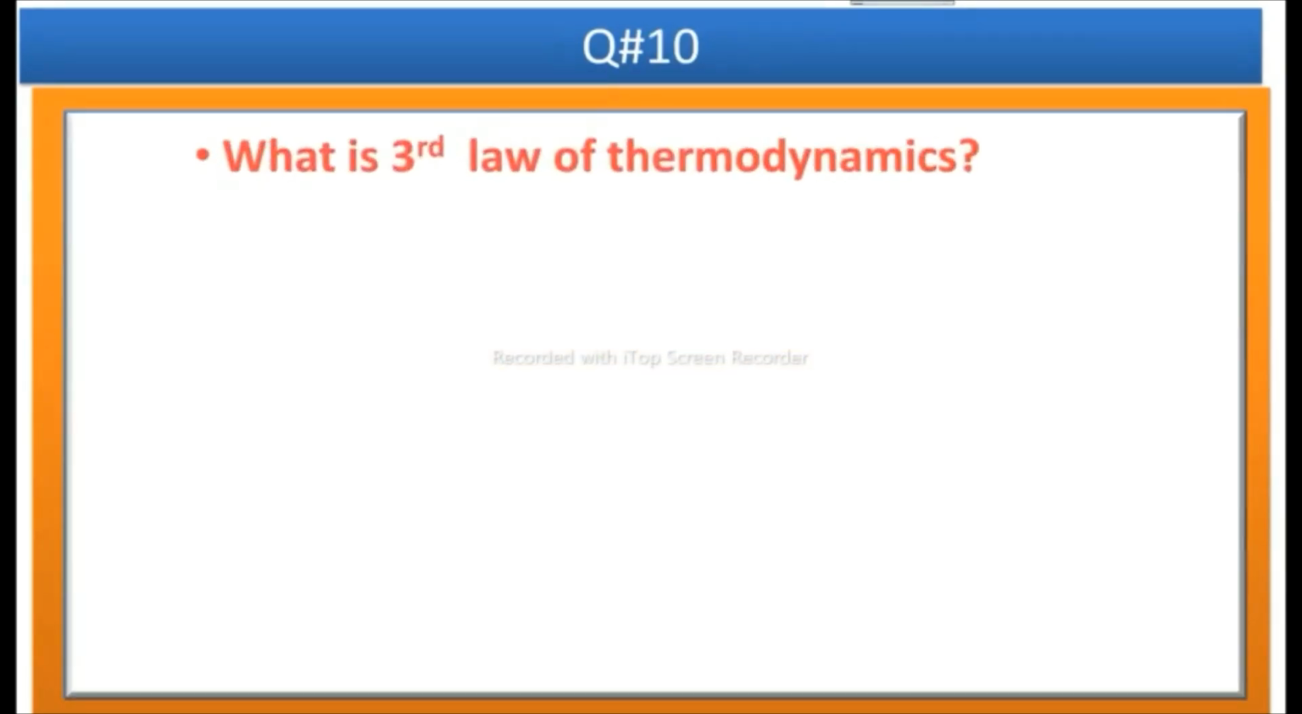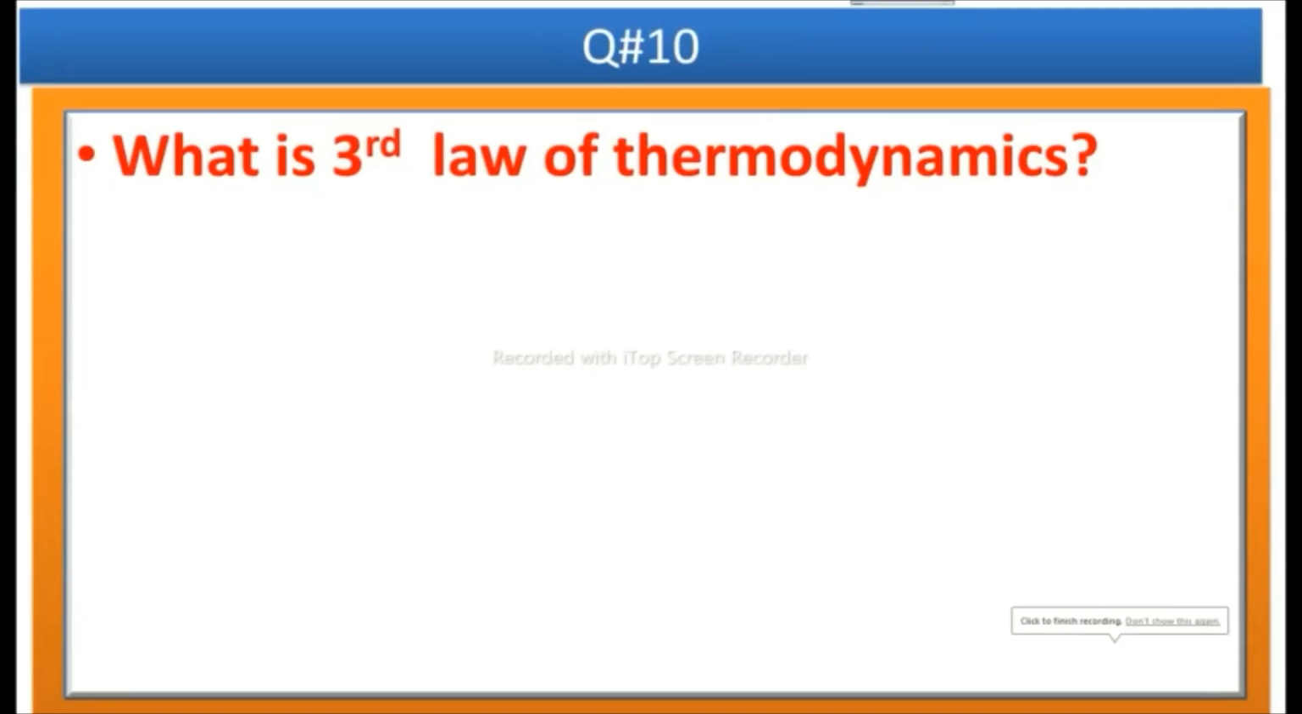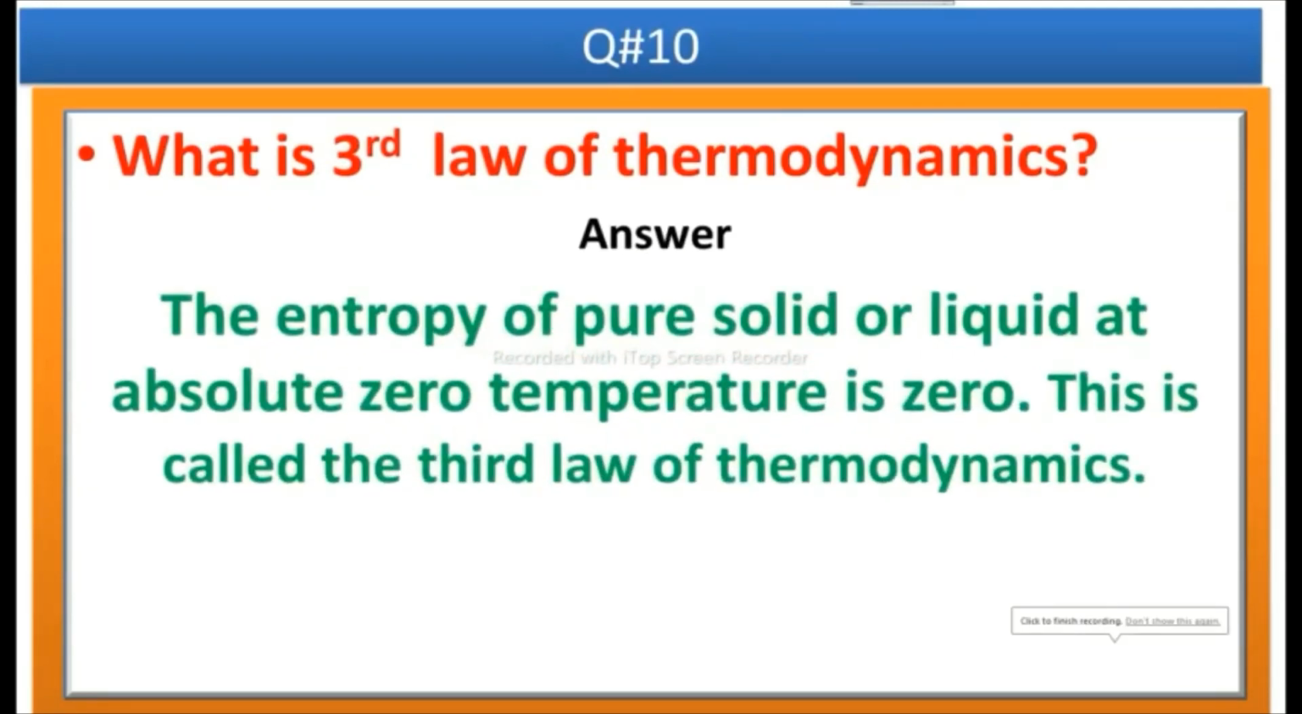Question is, what is third law of thermodynamics? Answer is, the entropy of pure solid or liquid at absolute zero temperature is zero. This is called the third law of thermodynamics.